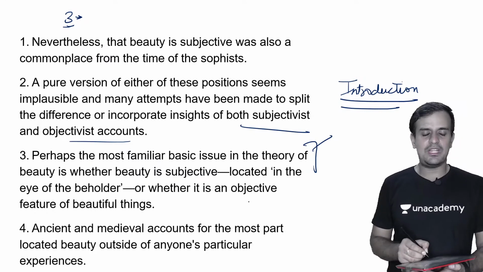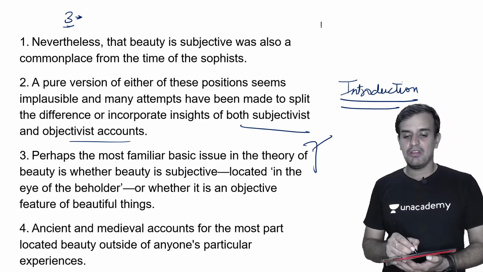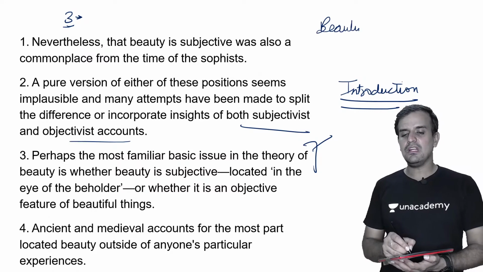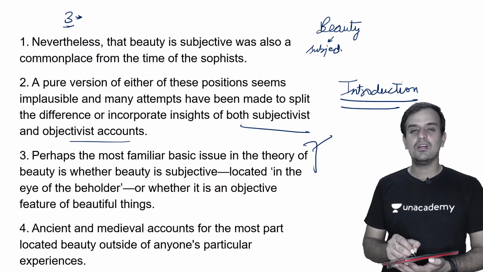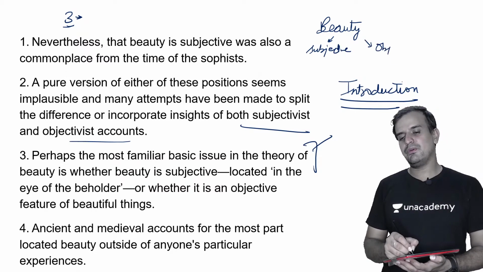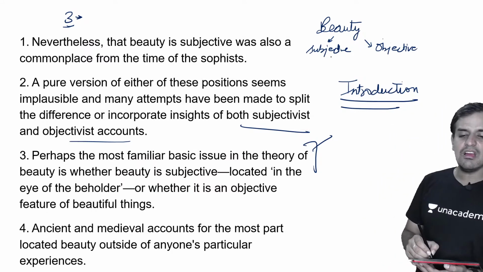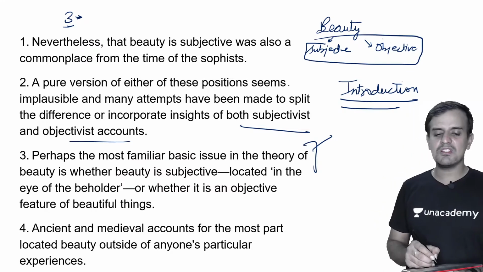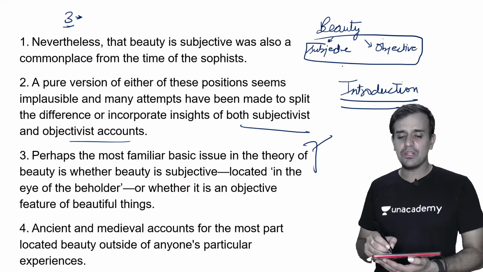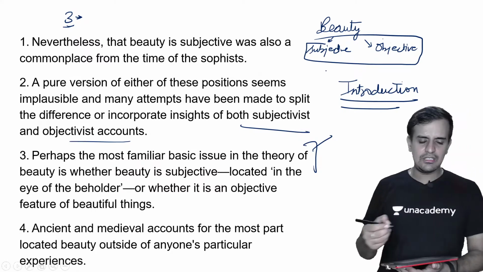ठीक है, तो यहाँ पे what was happening in third वाला statement, we were talking about beauty. That whether beauty is subjective or objective in nature. ठीक है. Then we are bifurcating, and when we bifurcated these two concepts, we are going to give a detailed structure, detailed, that you may say, definition of the same.